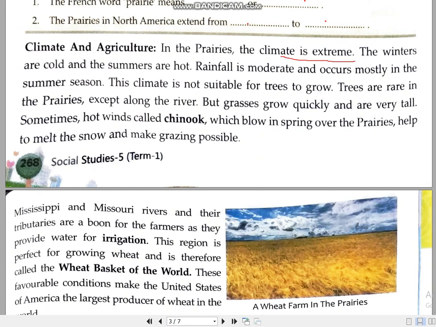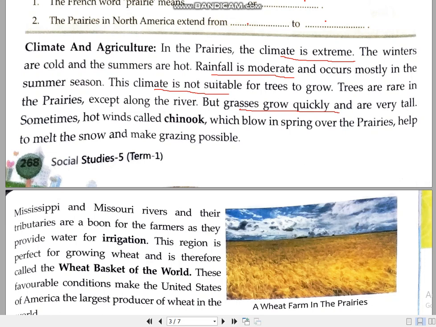And my dear children, what is the meaning of extreme climate? It means winters are very cold and summers are hot. We already know that rainfall is comparatively less. That is why only grasses grow here, no forest is found here. The climate is not suitable for trees to grow, but long grasses are there. Grasses grow very quickly and very long grasses are there.